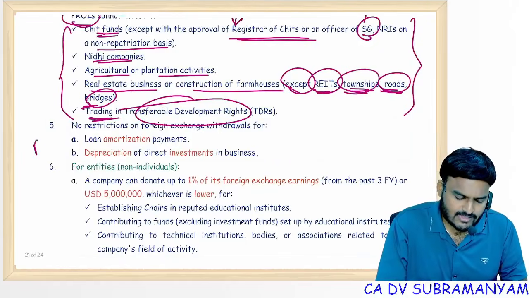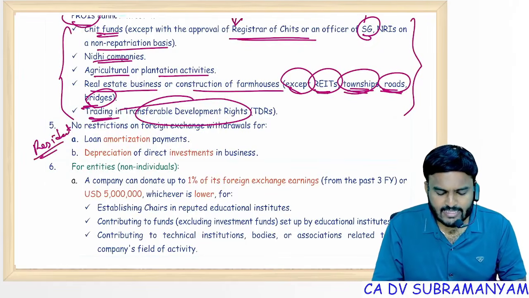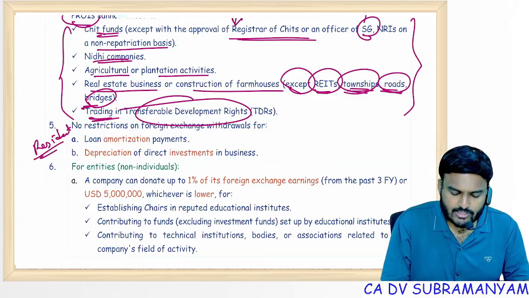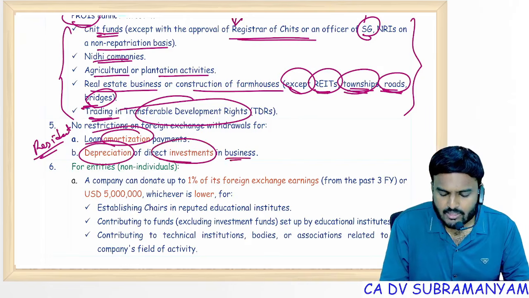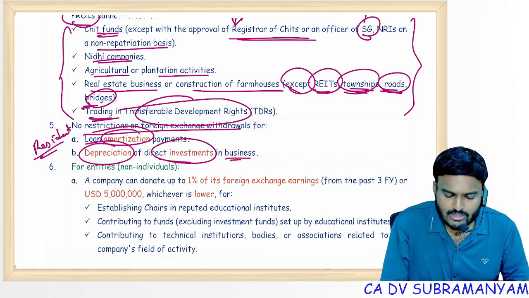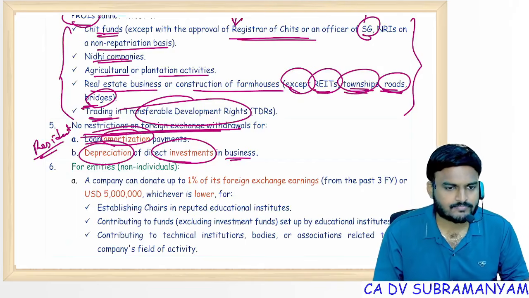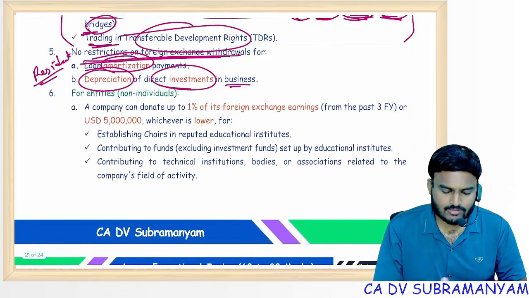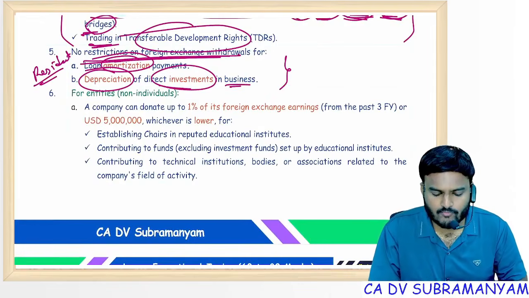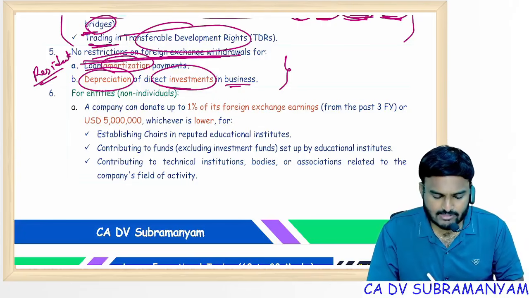Next, with respect to residents carrying out capital account transactions regarding loan amortization payments outside India and depreciation of direct investments in any business outside India, there is no restriction on foreign exchange withdrawals. LRS restrictions are not applicable. Remember these 2 points also: no restrictions on foreign exchange withdrawals for loan amortization payments and depreciation of direct investments in business.